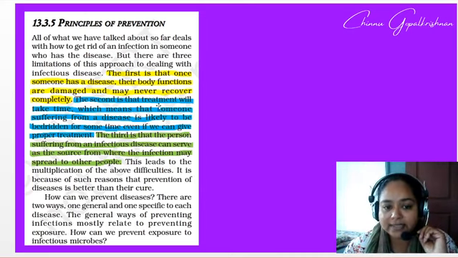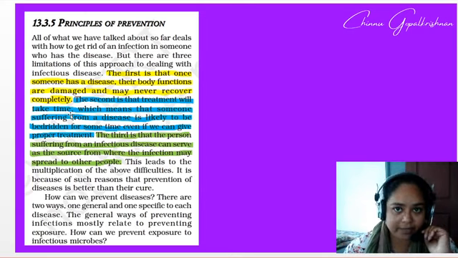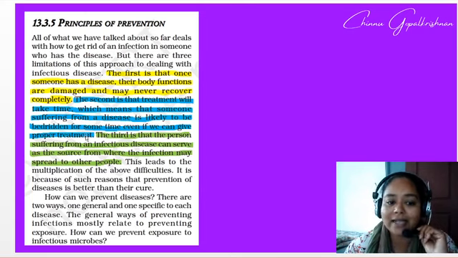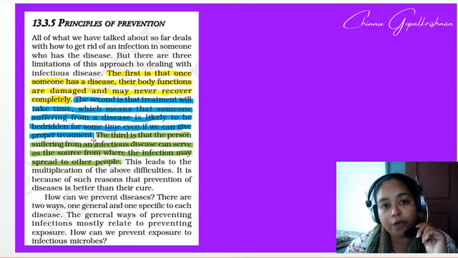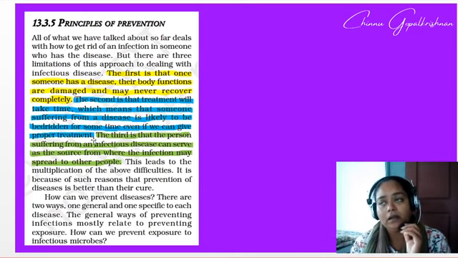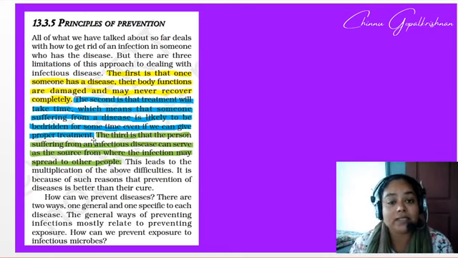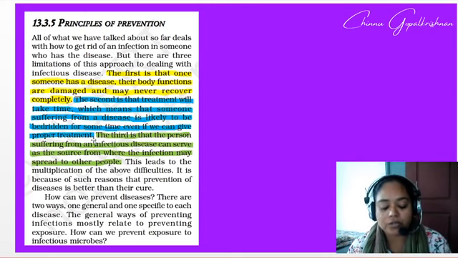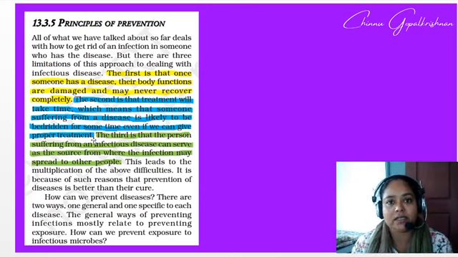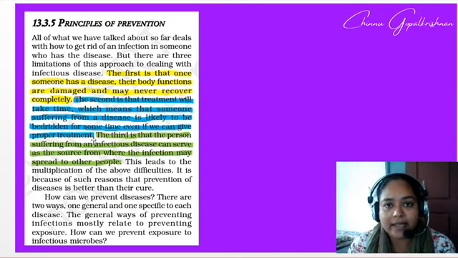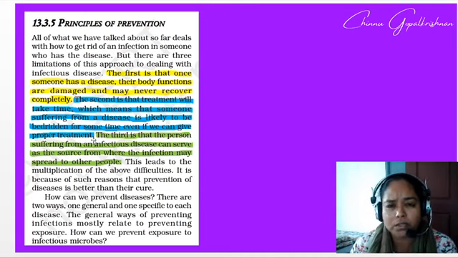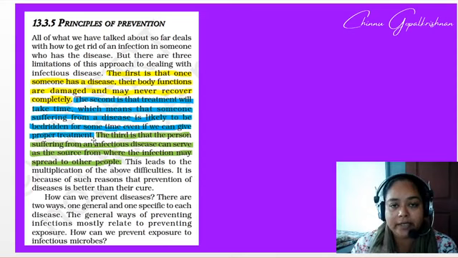The second is that treatment will take time, which means that someone suffering from a disease is likely to be bedridden for some time, even if we can give proper treatment. For example, the disease of tuberculosis. For tuberculosis we have certain sets of medicines, called the DOTS dose, where individuals are given a combination of drugs that kill the bacteria.